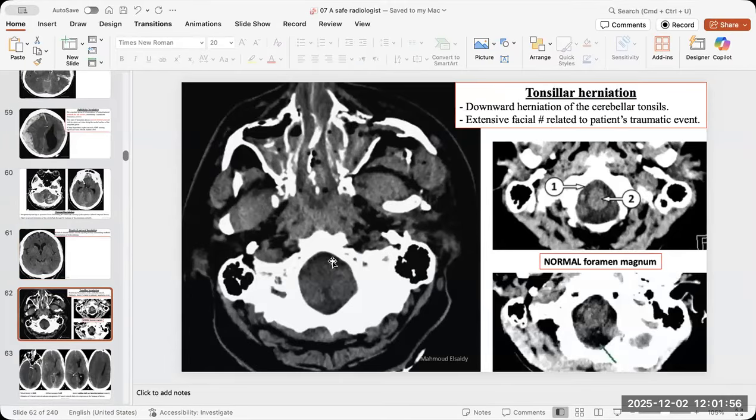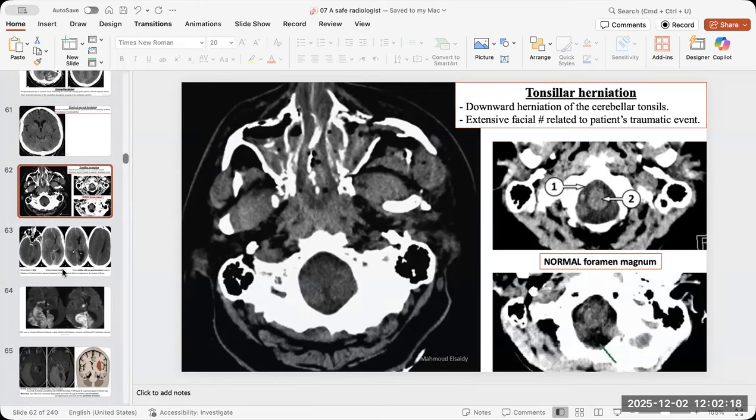Then at the foramen magnum, for the cerebellar tonsillar herniation, you have to see the clear fluid around the spinal cord. Normally there is clear fluid all over the space around the spinal cord, but here you can see the cerebellar tonsillar herniation, and it is a very severe type of herniation because the whole brain is herniating now.